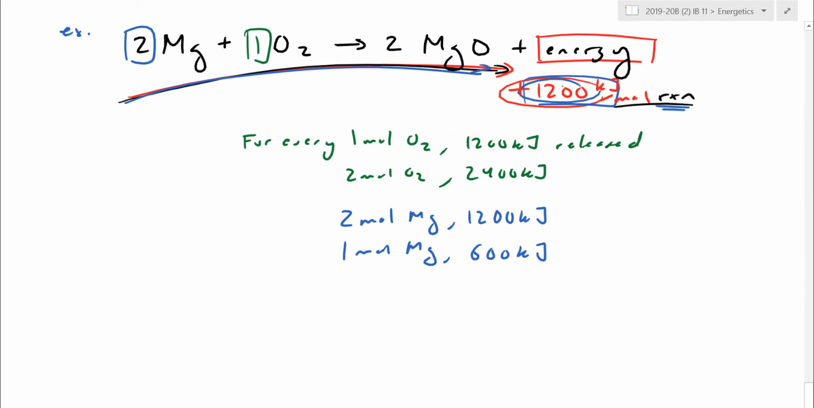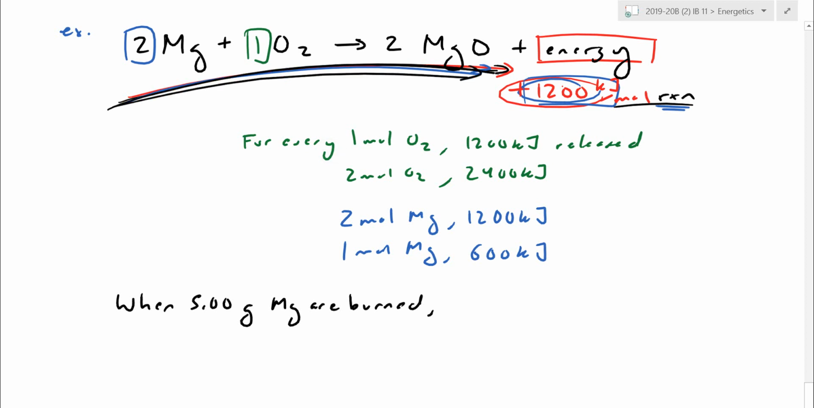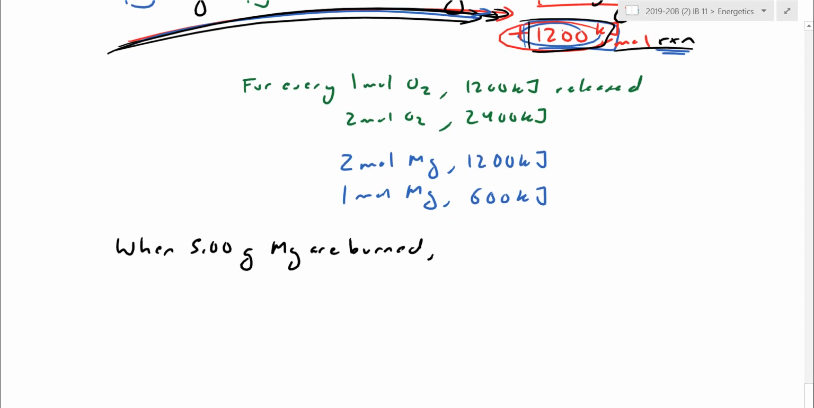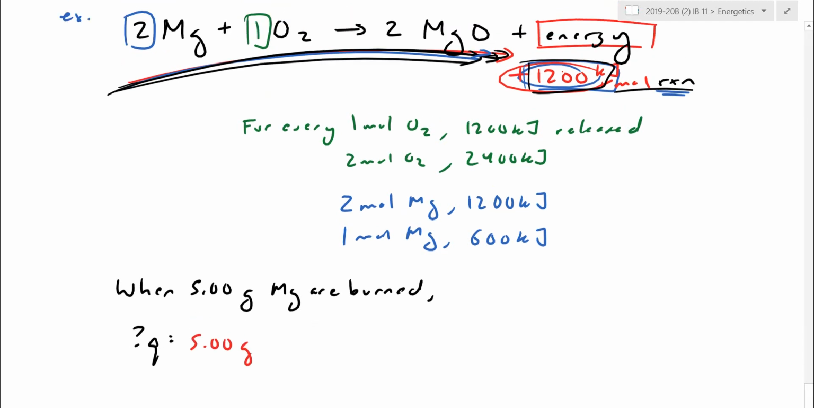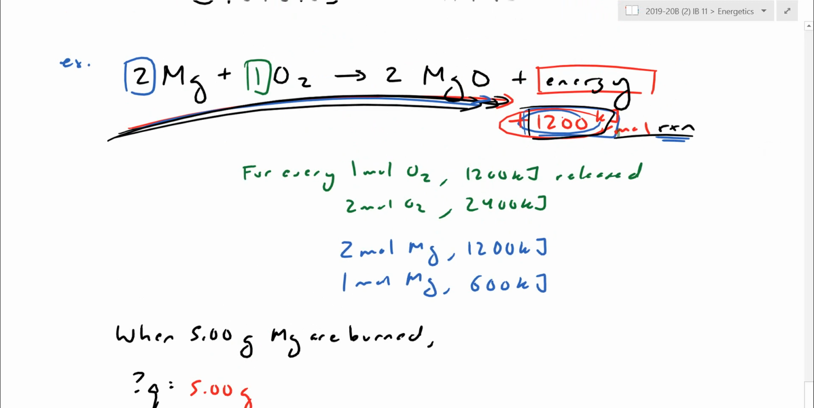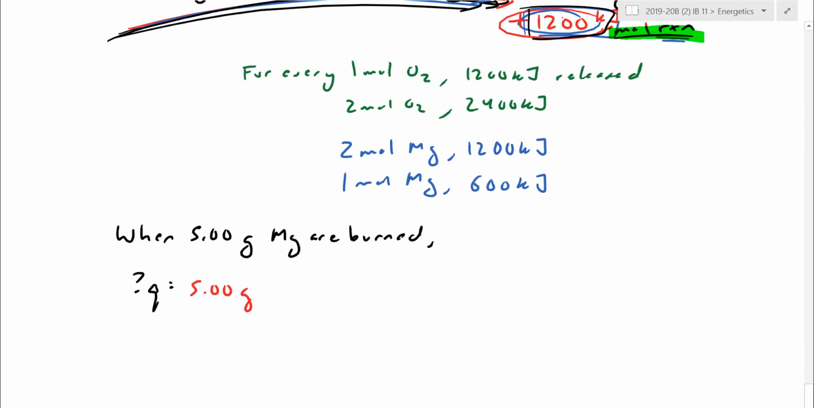I want to tell you here, when, let's say, 5 grams of magnesium are burned, let's figure out how much energy is released. Since I know every time you run this statement, every time you run 1 mole of reaction, it ends up releasing 1200 kilojoules. So what we're going to do here is I'm going to say question mark Q. Q is going to be my generic energy term. We'll see this more in the next lesson. We're going to start off with 5 grams. Unfortunately, my energy term here is in relation to moles, so I need to convert grams to moles first.